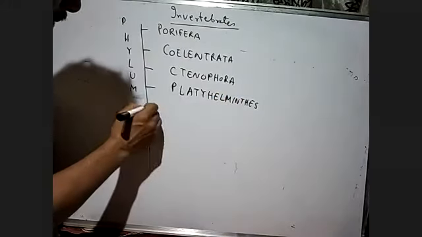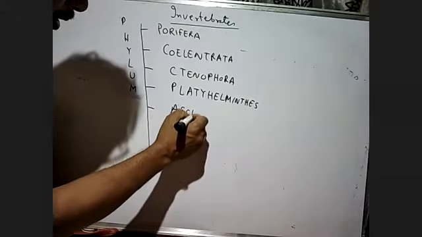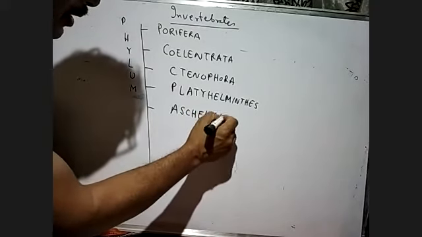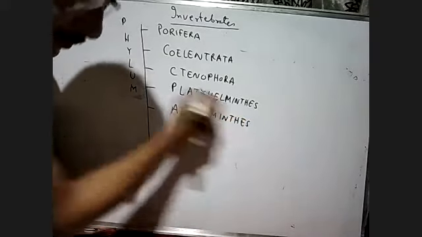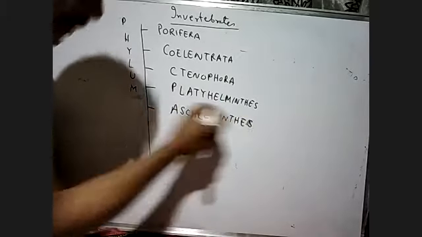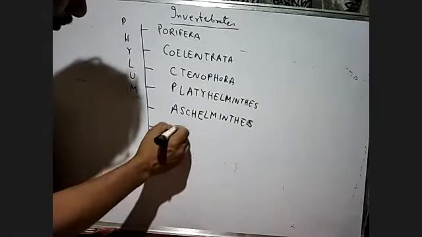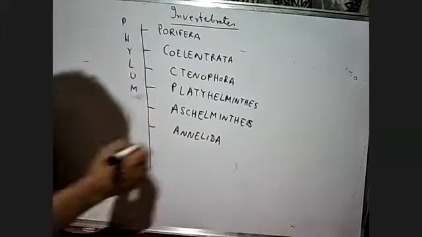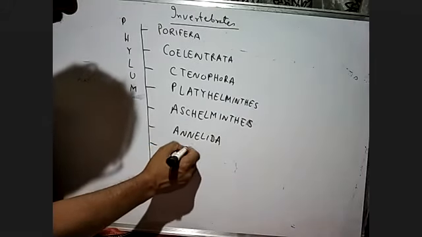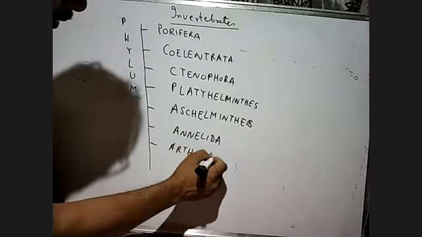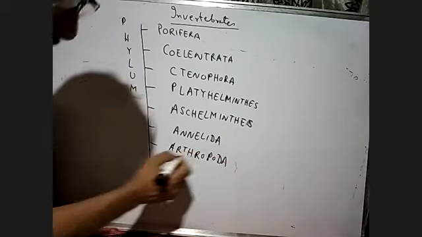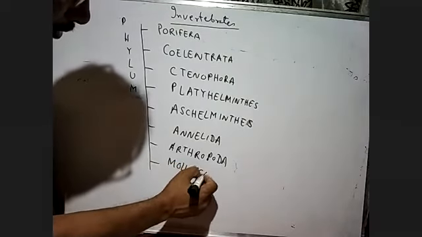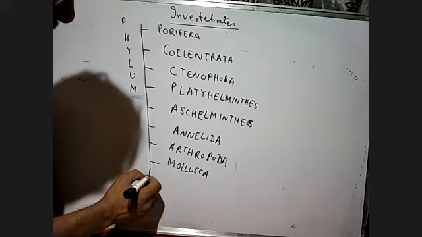Then we have Aschelminths. After Aschelminths, we have Annelida. Then we have Arthropoda. After that we have the Mollusca. Then we have Echinodermata.